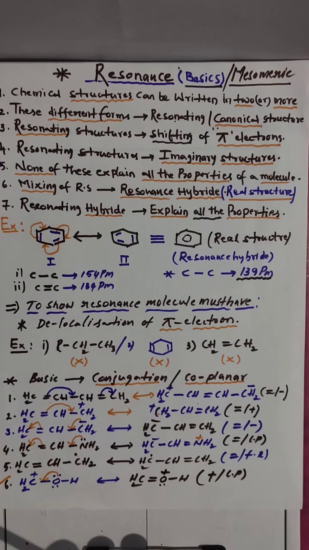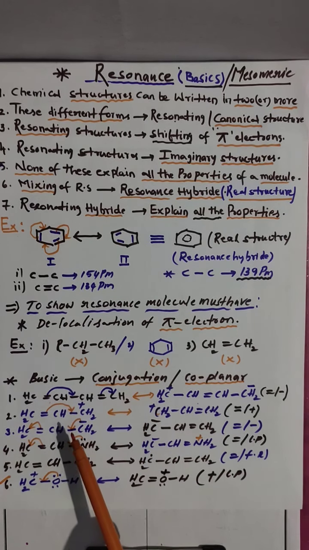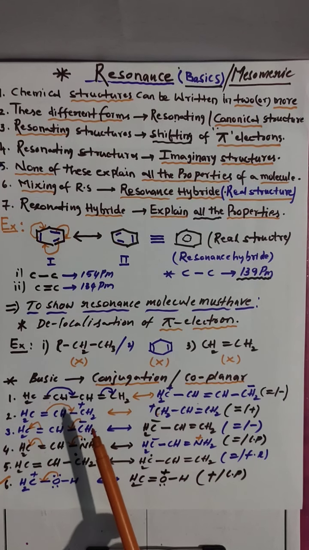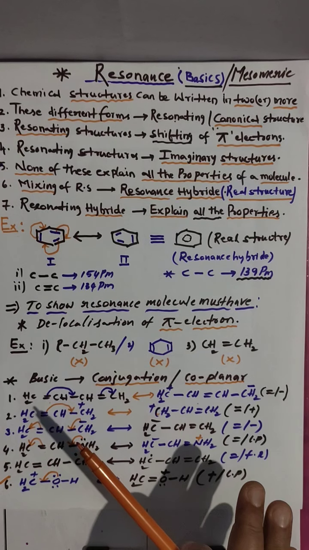These are the 6 most important conditions to show conjugation in the system. First you have to remember all these things, then resonance is very easy for you.